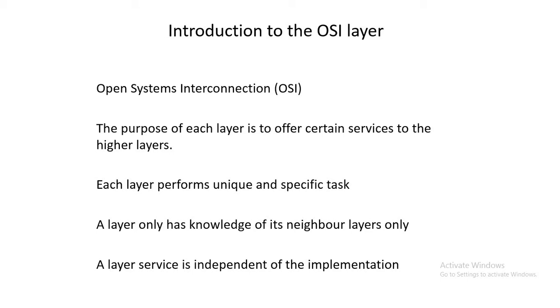As we have discussed, OSI stands for Open Systems Interconnection. The purpose of each layer is to offer certain services to the higher layers. It means the lower layers provide services to the upper layers.